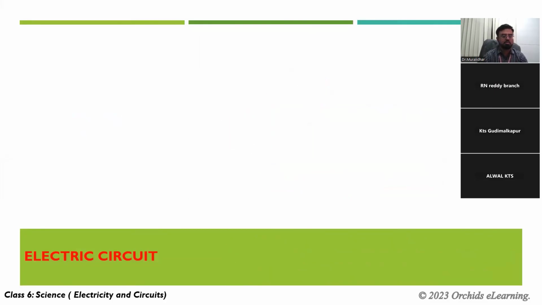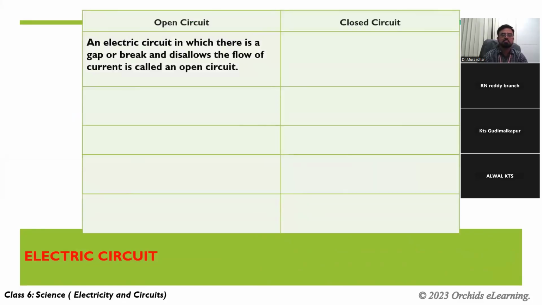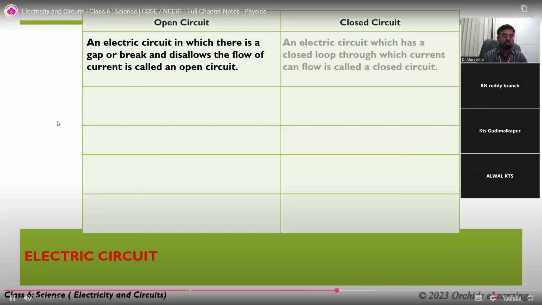Closed and open circuit. An electric circuit in which there is a gap, or break, that disallows the flow of current is called an open circuit. Open circuit is the one when the switch is off. When you switch off, what happens? Current won't flow. That is called open circuit. No confusion. Open circuits disallow the flow of current. What is disallowing? That is the switch off condition or disconnected. When the wire is disconnected, that is called the open circuit. When the circuit is closed, current will pass.